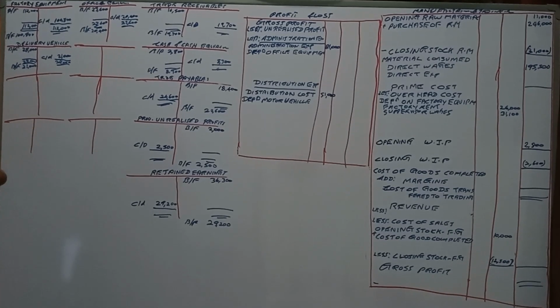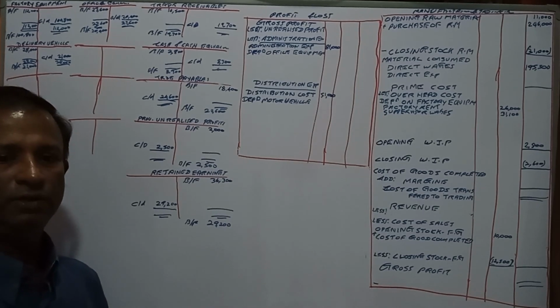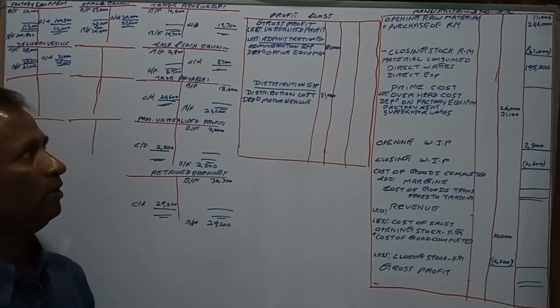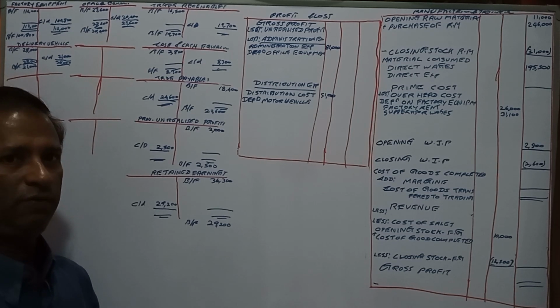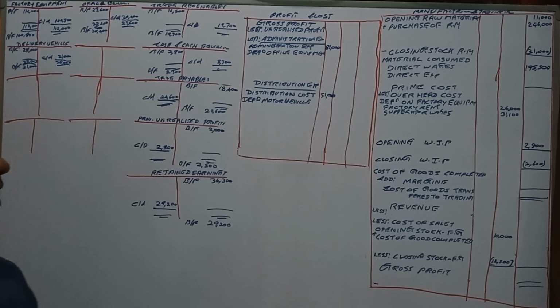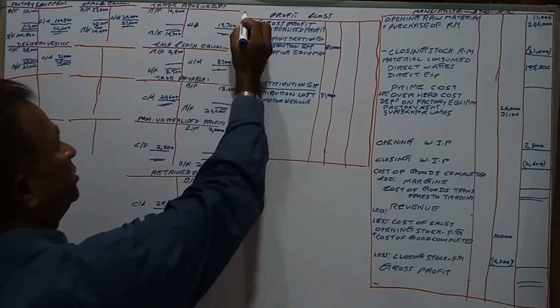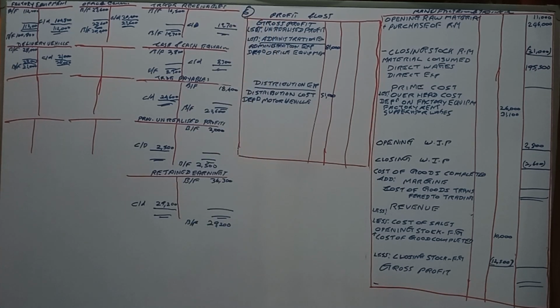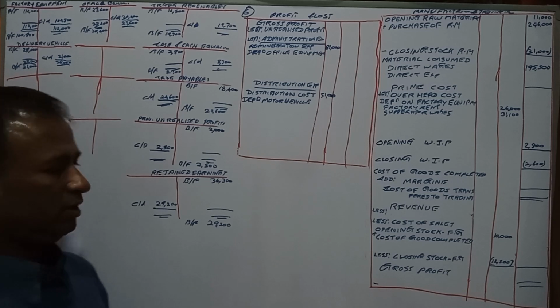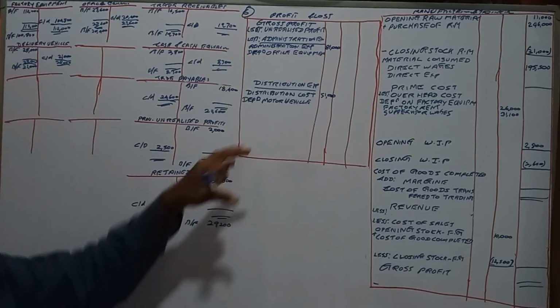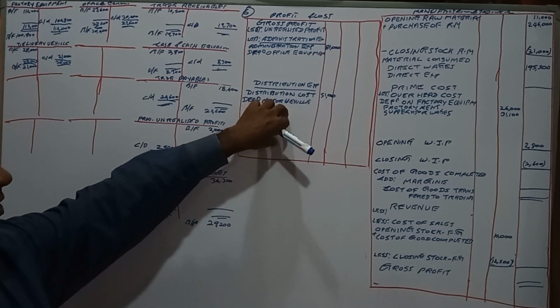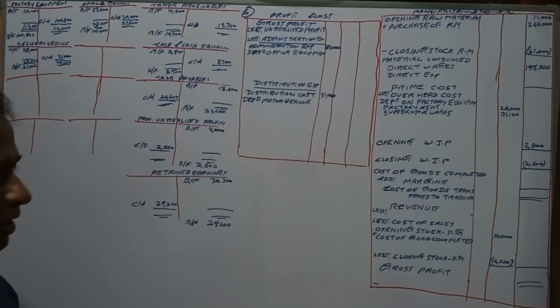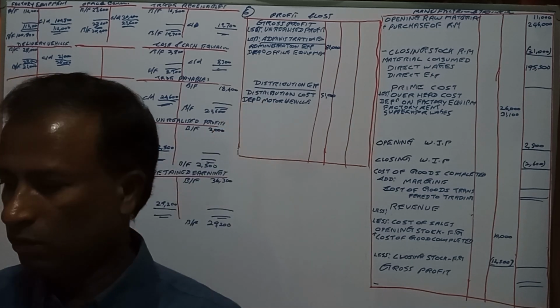Today, again in this lesson, we are going to discuss the unrealized profit on manufacturing incomes. There is a different question here. This is question number 6. We are answering question number 6. This is the final workings, and this is a different type of question. So you can go through it and let me know.